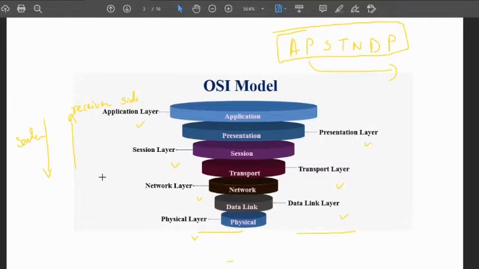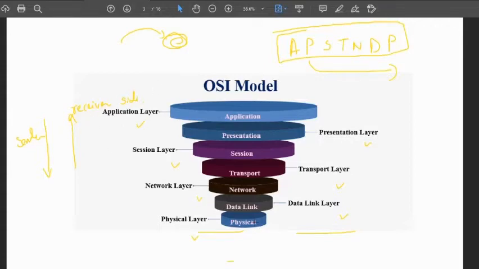We are going to see each and every layer and the functions performed in that specific layer. What I have explained earlier is that the OSI model focuses on how data is transferred from one device to another. Whenever data is transferred there are two sides: the sender side, from where the data is transmitted, and the receiver side, where the data is collected or accepted.